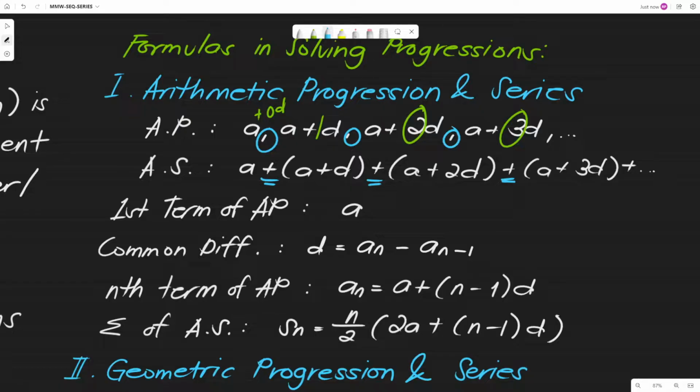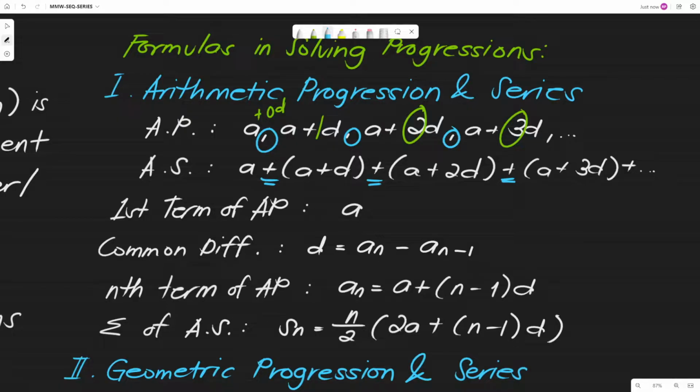Okay, then we have the first term of the progression, that is A, A lang yung ginagamit natin. Then we have the common difference. The common difference is what? The common difference D is equal to A sub n minus A sub n minus 1. So ano ba yung A sub n natin dito? A sub n is any term in the given progression except for the first term. Bakit? Kasi yung A sub n minus 1, that is the preceding term of the chosen term, yung preceding term ng A sub n natin.